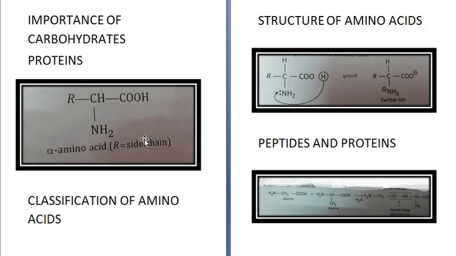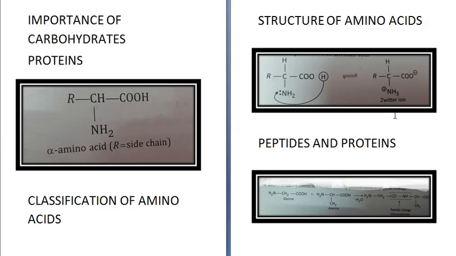Now if you look at the structure of amino acid, it can exist as a dipolar ion or zwitterion. See here, one electron from here can go to this point and this becomes negative and this becomes positive.